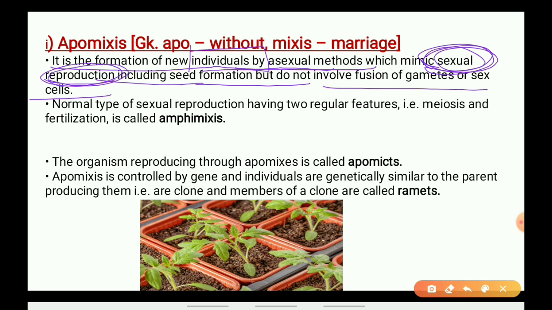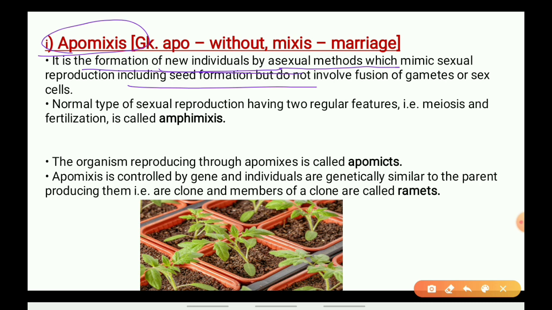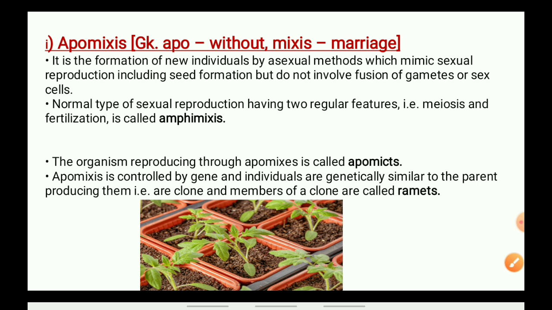Only the asexual method is applied, and this asexual method forms the new individual. Seed formation is also done without any involvement of gamete fusion. Okay, hope you people are understanding.